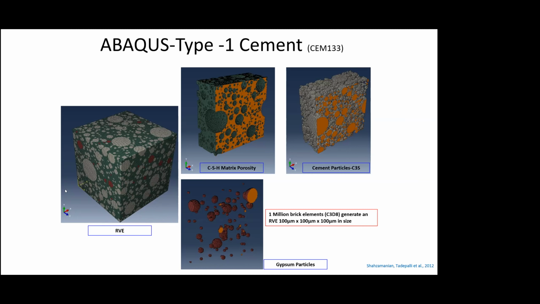There are no sand or fine aggregates. This is not mortar. This is pure cement. So it initially starts off with the cement particles, and you have the CSH matrix and porosity. We just studied what sort of distribution we can get from this. We looked at various types of cements, and we did this using a software called CementHeight 3D.